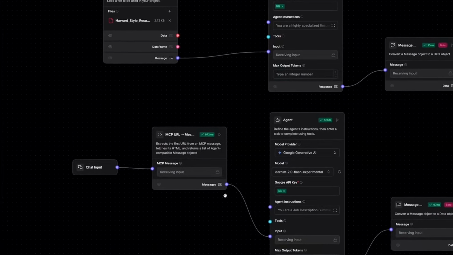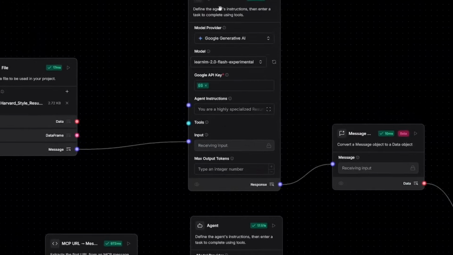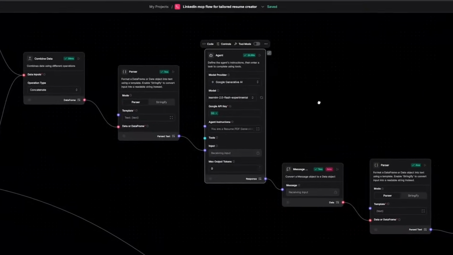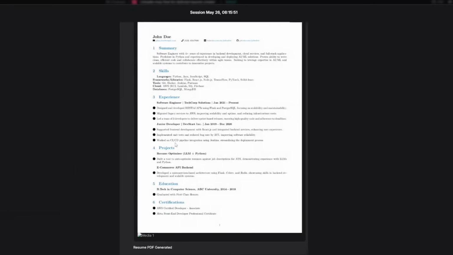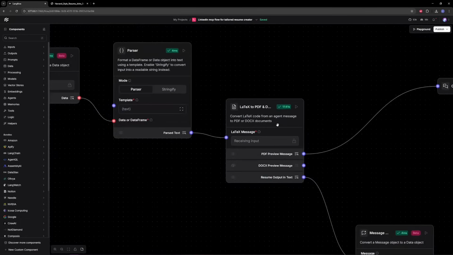And the agents that we have used are summarizing the resume, the job description fetched from the LinkedIn, and the third agent is creating a custom tailored resume in the LaTeX format, which can be used across multiple platforms to generate a PDF.